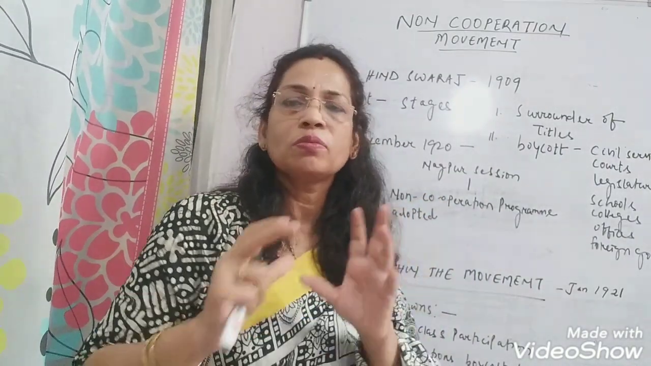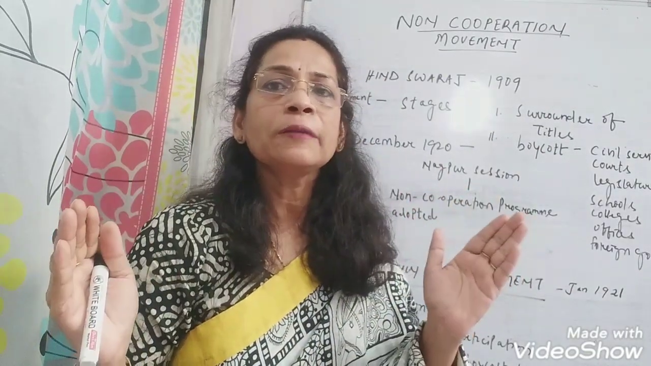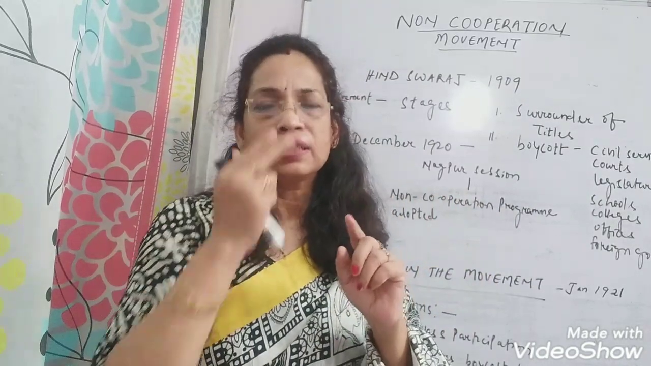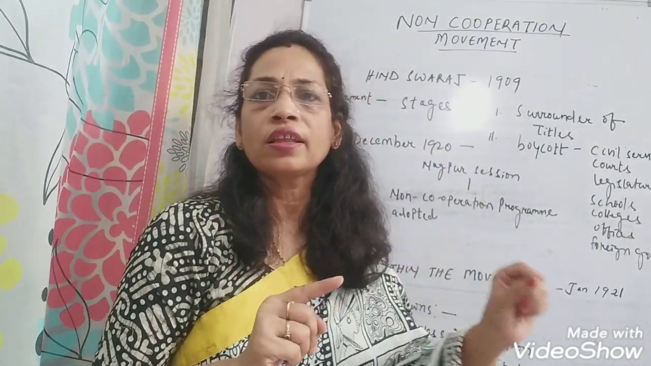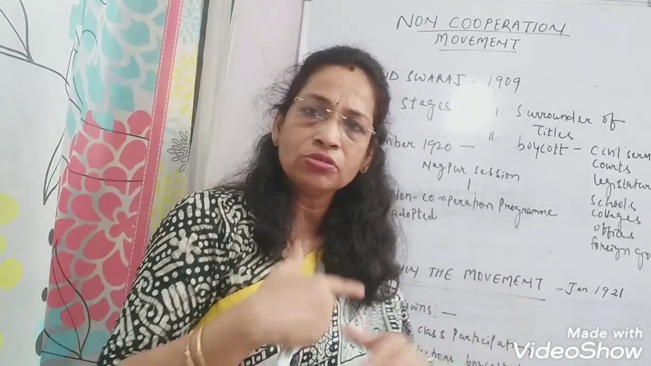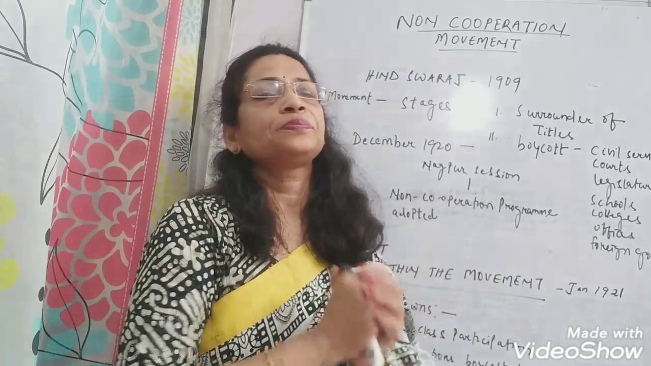So whatever Gandhiji said in his book in 1909 was started through a movement, and that was the non-cooperation movement. It was in January 1921, because it was in December 1920 that the resolution to start the non-cooperation movement was passed. So the movement started in January 1921.